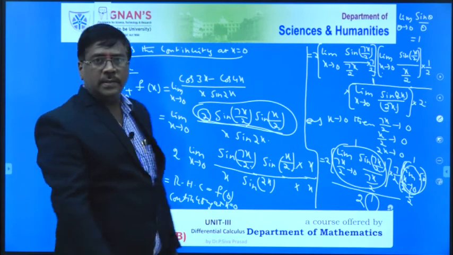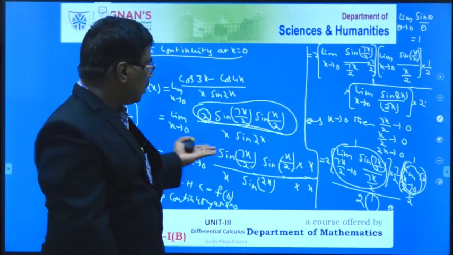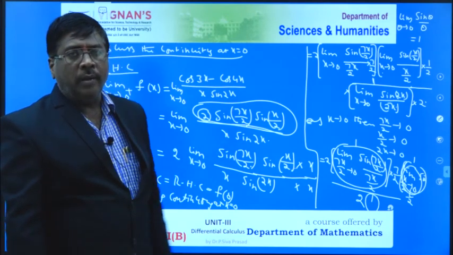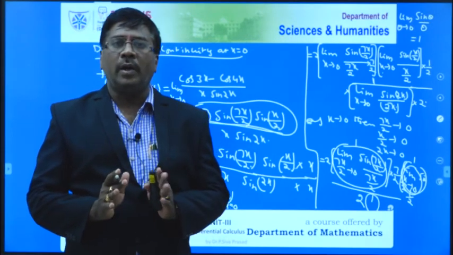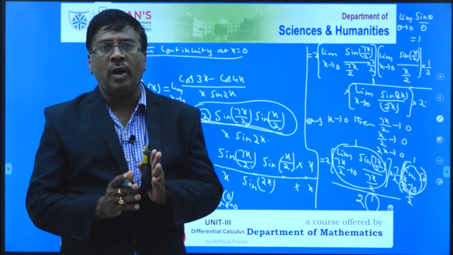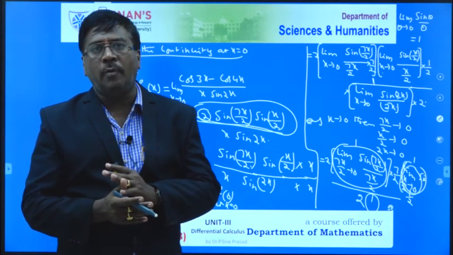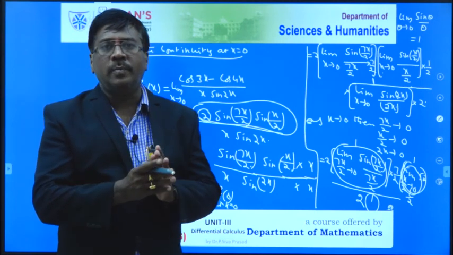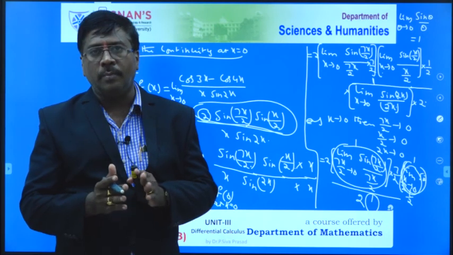All of you understood this? In this session, we discussed the concept of continuity, in that the left hand continuity and right hand continuity, how we have to evaluate them and how we have to equate that value at that particular point. Then if all three conditions are satisfied, only then can we say that the function f is continuous at that particular point.